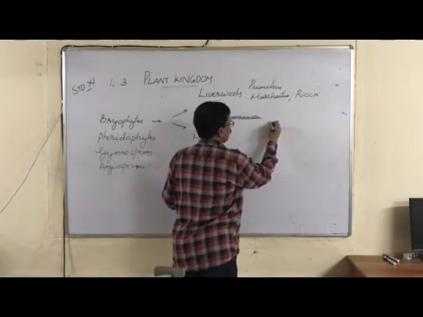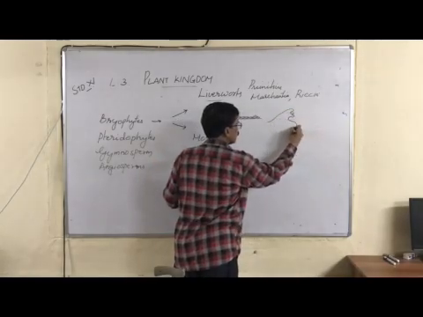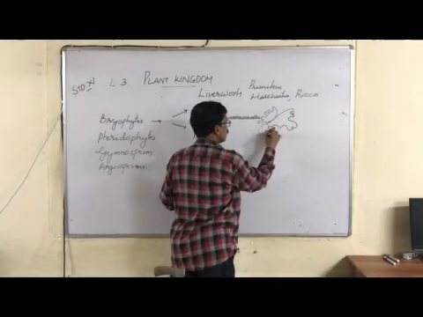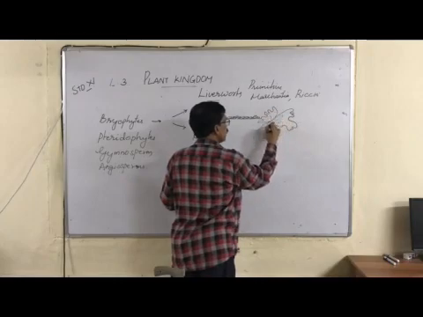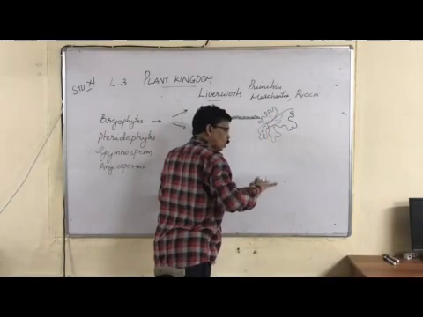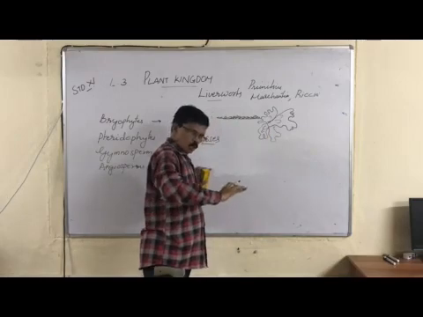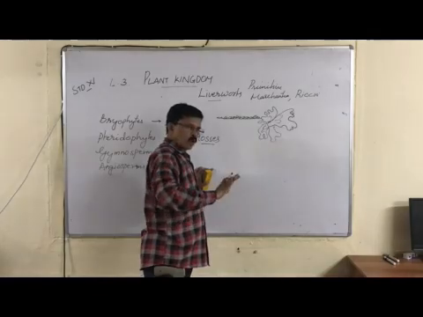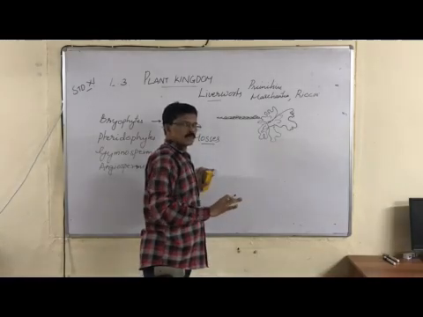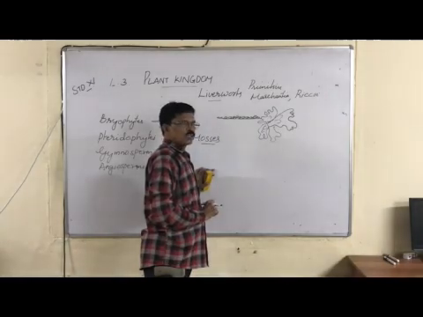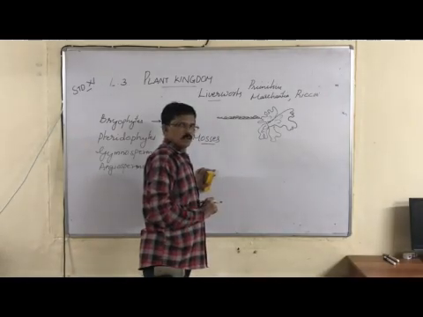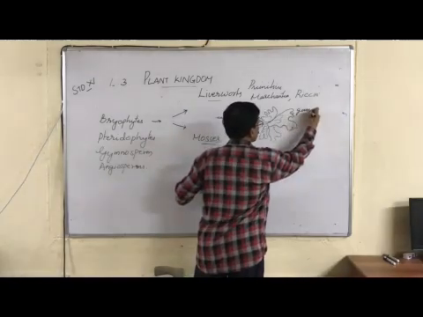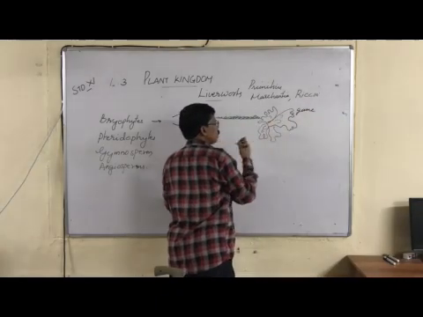So this type of plant body, if I draw in detail, you can see is very, very flattened dorsi-ventrally, and is seen pressed on the substratum. Substratum means the rock or soil on which they live. So the bryophyte liverworts are dorsi-ventrally flattened and pressed on the substratum on which they live. Their plant bodies are very simple, and this plant body is called a gametophytic plant body. I told you, gametophyte. In both the liverworts and mosses, the plant bodies are gametophyte.